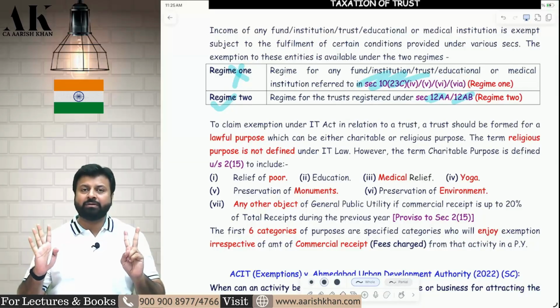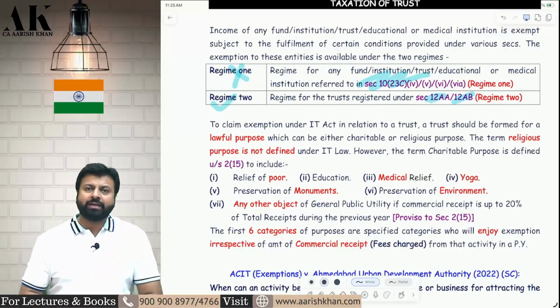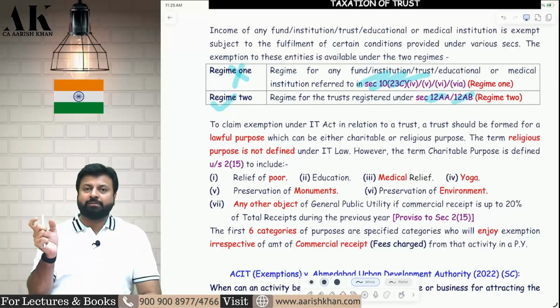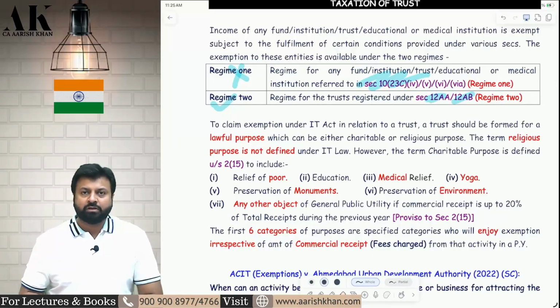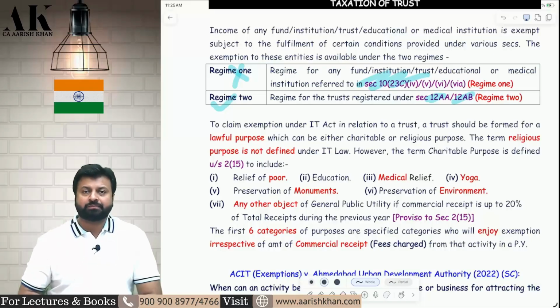Now, the 7th item comes with a condition, that is a monetary condition. The 7th item says that any other object of advancement of general public utility can also be called charitable purpose if the commercial receipt is up to 20% of total receipts. So, for the 7th item, you have to check your commercial receipt and total receipt, and your commercial receipt should be up to 20% of total receipts. If the commercial receipt is up to 20% of total receipt, you will get the relaxation.